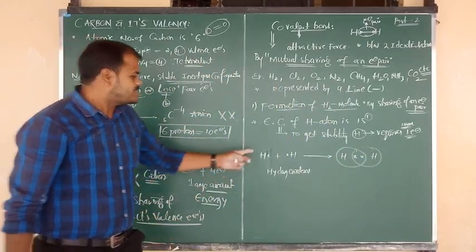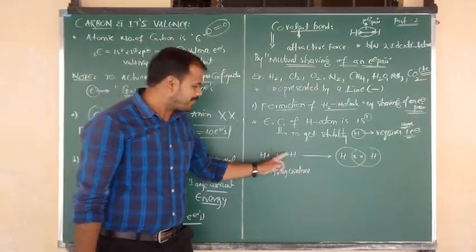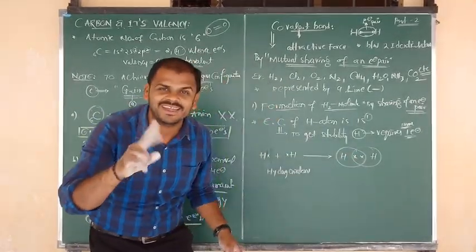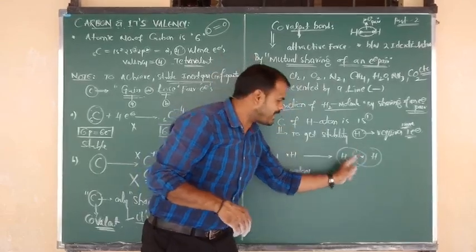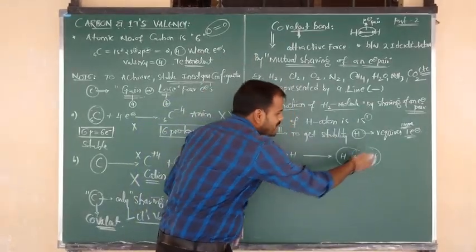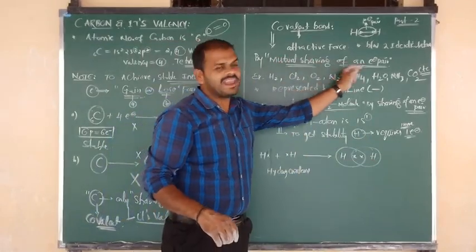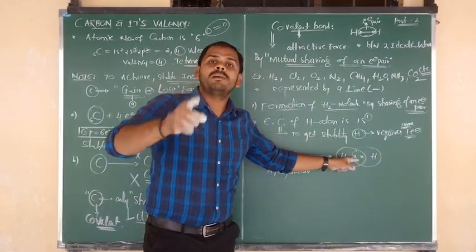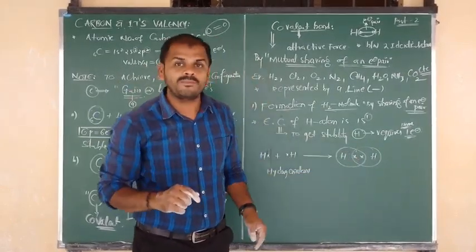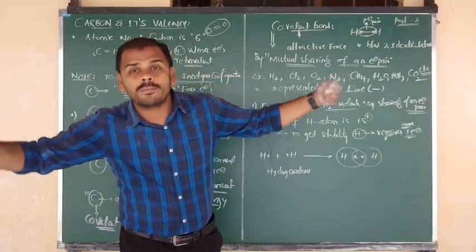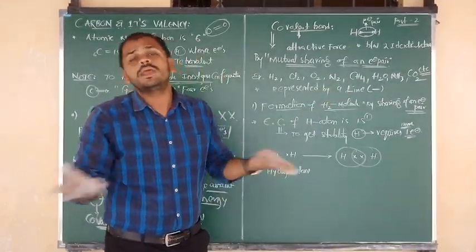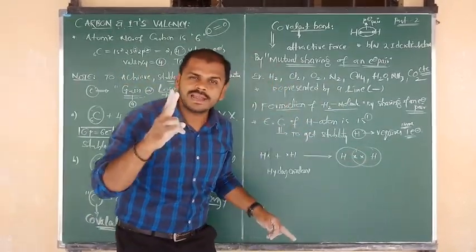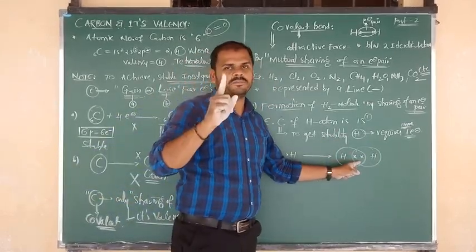So each atom of hydrogen contributes one electron and forms an electron pair. First electron, second electron, two electrons are there. So this is nothing but the electron pair, mutually shared by the first atom and the second atom. So mutual sharing of the electron pair is taking place. How many electron pairs? Two electrons are there, means one pair. By the sharing of one electron pair, one covalent bond will be formed. By the sharing of two electron pairs, two covalent bonds will be formed. By the sharing of three electron pairs, three covalent bonds will be formed. But here, between two hydrogen atoms, only two electrons are there, means one electron pair.